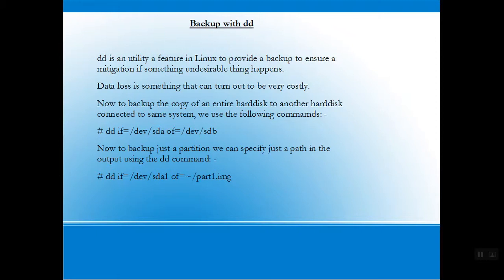dd if=/dev/sda of=/dev/sdb. Now, to back up just a partition, we can specify just a part in the output using the dd command. dd if=/dev/sda1 of=/part1.img.